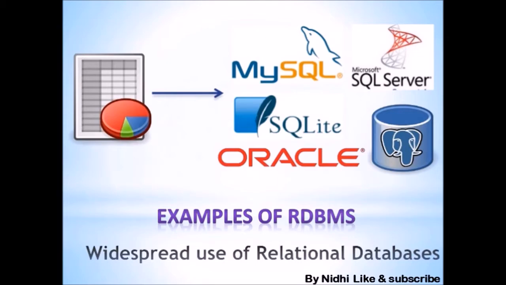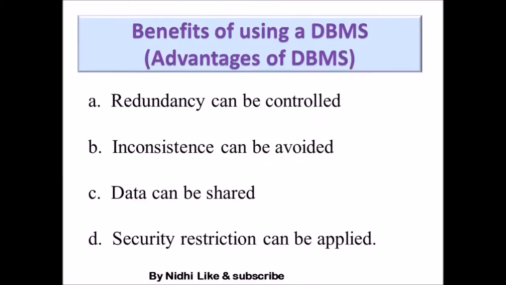MySQL, SQL Server, SQLite, Oracle, Hadoop are different examples of relational databases. Let's talk about the benefits of using a database, or the advantages of DBMS. Why do we use a database management system? By using DBMS we can reduce redundancy, or we can say redundancy can be controlled. Redundancy means duplication of data can be controlled.